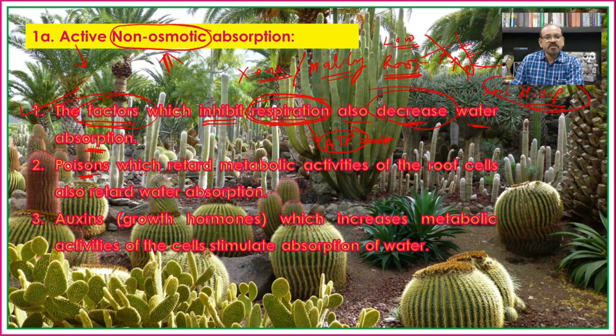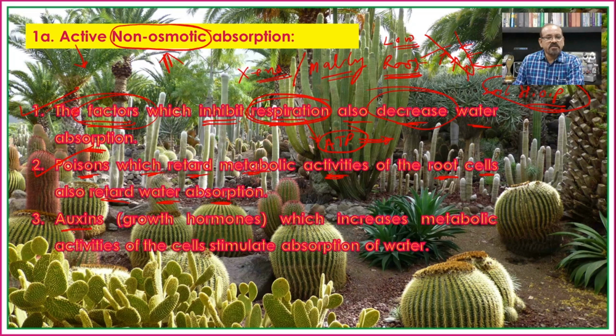Again, poisons which retard the metabolic activities of the root cells also retard water absorption. It means that if there is an absence of metabolic activity or a decrease in the rate of metabolic activity in the root, that is again responsible for decreasing the rate of absorption of water. It means that even this absorption of water is completely dependent upon the different metabolic activities. So hence we can say that the root cells are playing an active role in absorption of water, though that may be along the osmotic gradient or against the osmotic gradient.